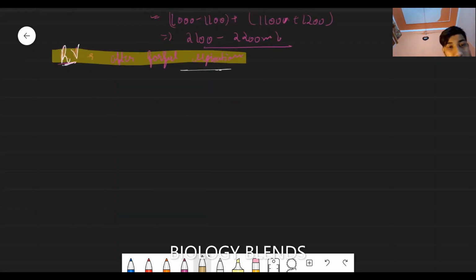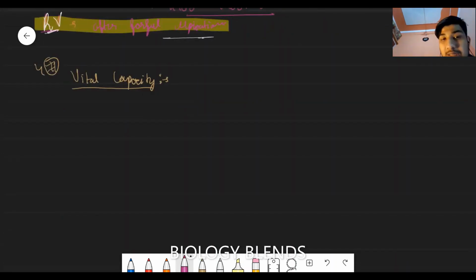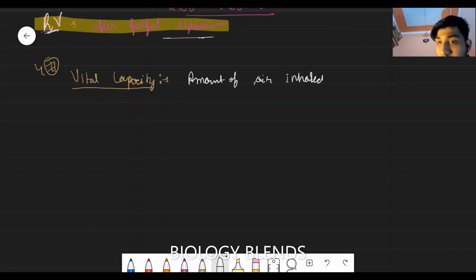After that is the vital capacity, which is usually measured. Vital capacity is the amount of air inhaled after forceful expiration.